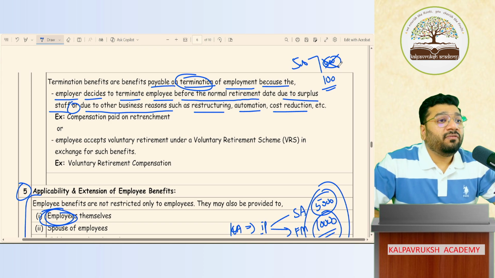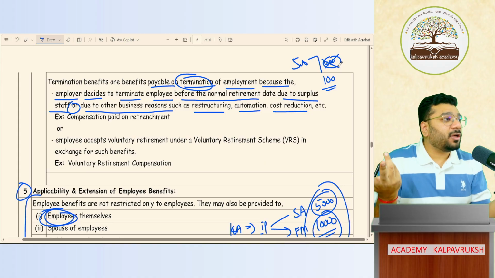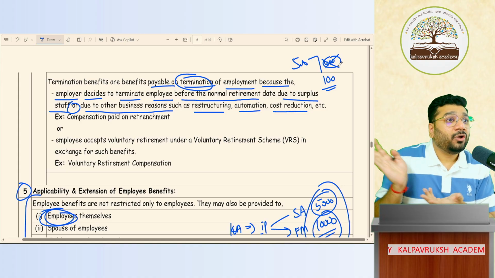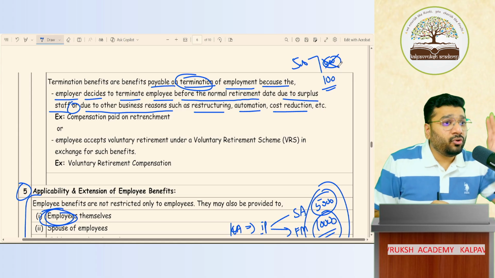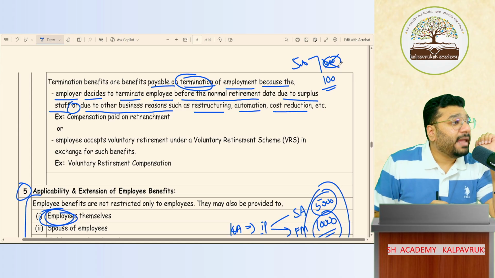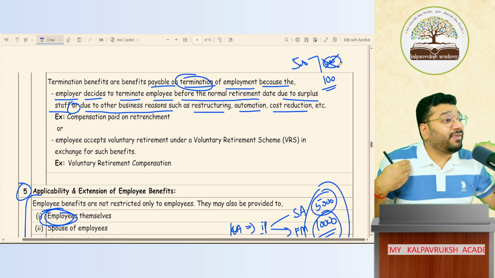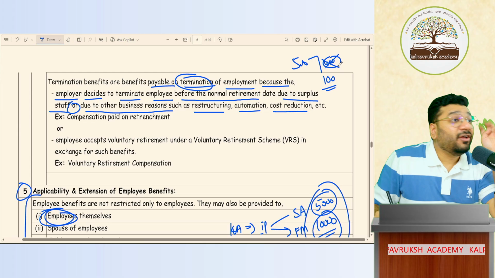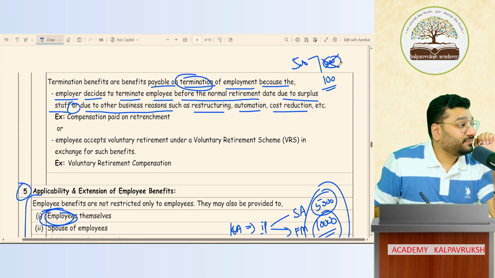Now when I lay off, when I retrench them, should I pay compensation or not? Because all of a sudden you come and say, get lost from tomorrow, no work. Where will I go? I need to find another job. To find that other job, I might need 1 month, 2 months, 3 months. So the company will say, look boss, we want to terminate your employment, not because of your fault. It is because of our business need. So for this, we will pay you 3 months' salary, 4 months' salary. Some people pay the entire 1 year's salary also.